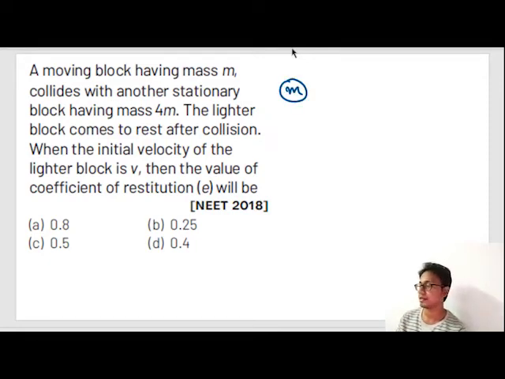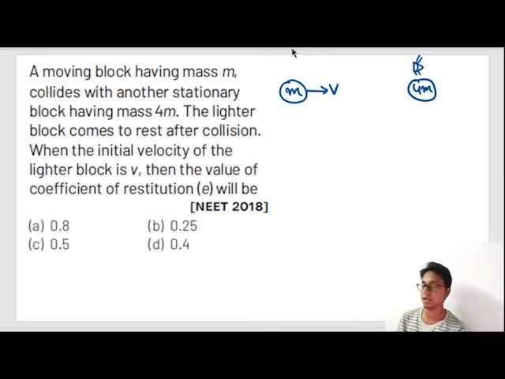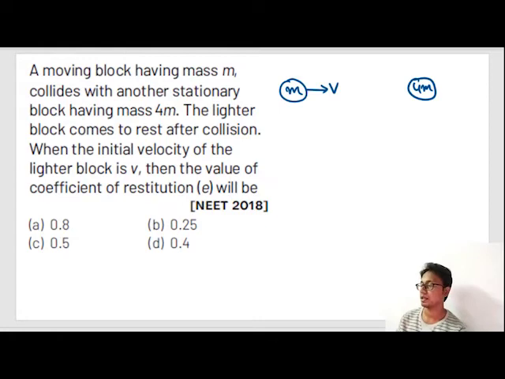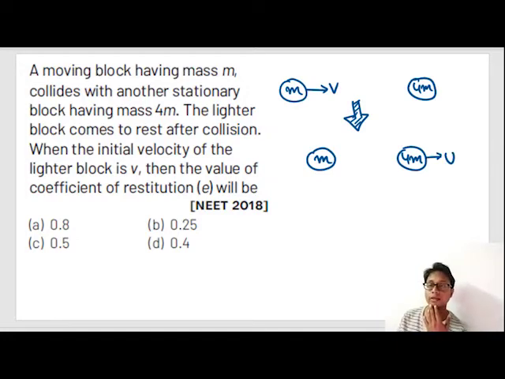m is given, v is given, and this is given as 4m. And this body, this 4m body, was at rest. Now it collided. And after collision, the lighter body m became 0, the velocity of the lighter body became 0, and the heavier body 4m started moving with some velocity u. And the question is asking what is the coefficient of restitution.